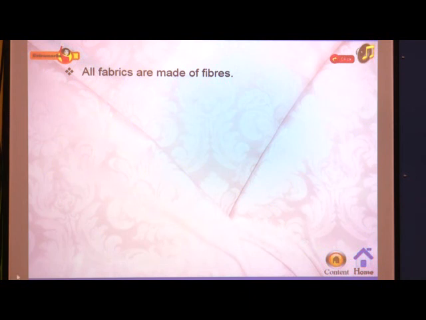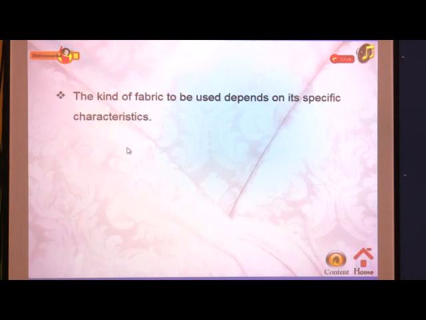So let us know more about these fabrics which are made from different types of fibers. Here it is given, all fabrics are made of fibers. So fabrics are made up of fibers. The kind of fabric to be used depends on its specific characteristics.